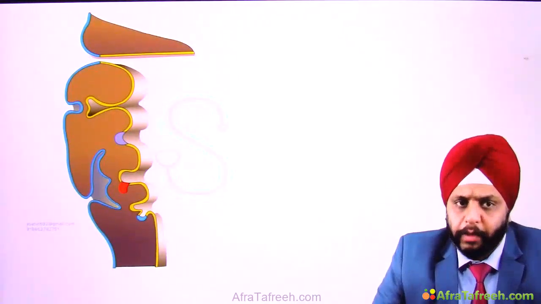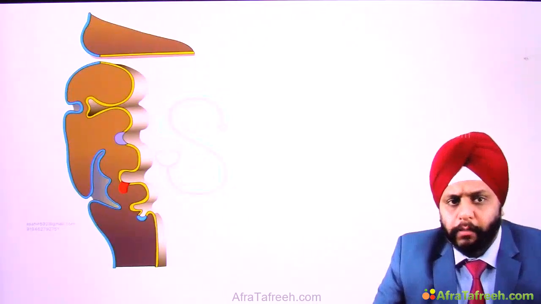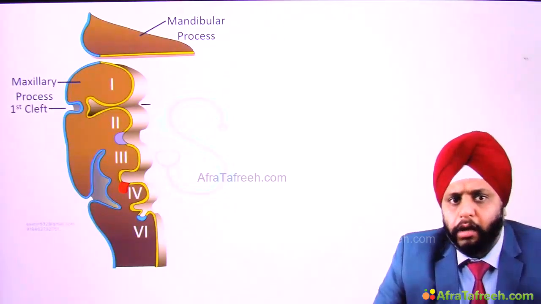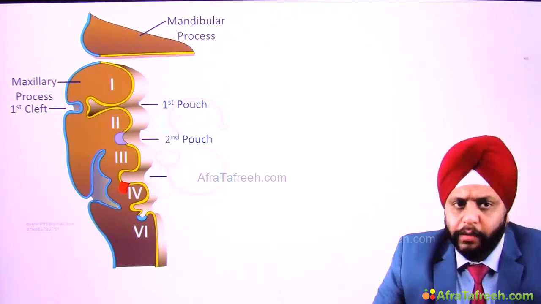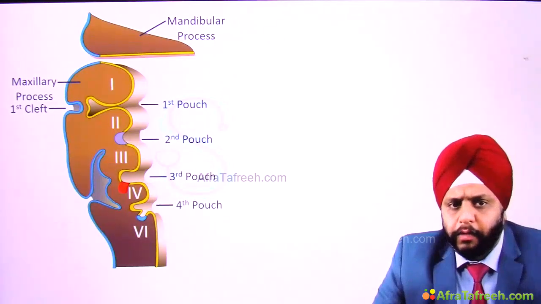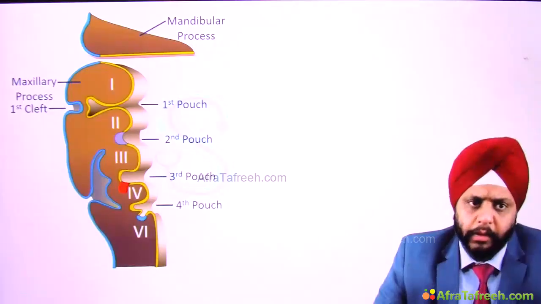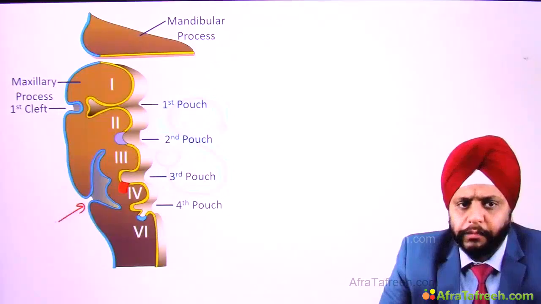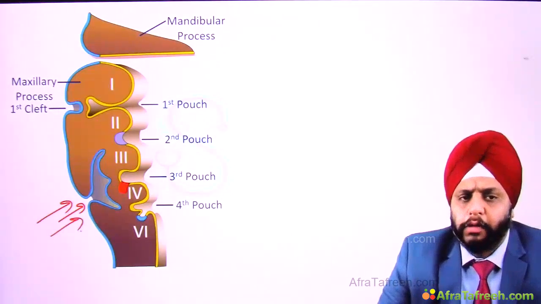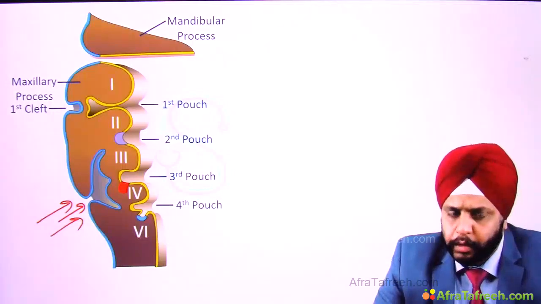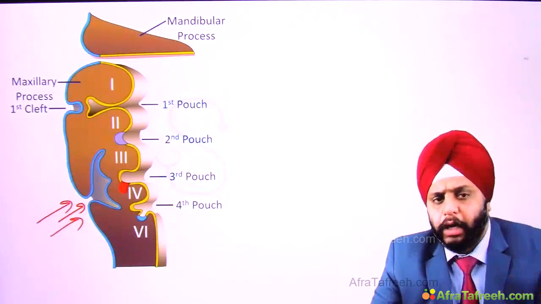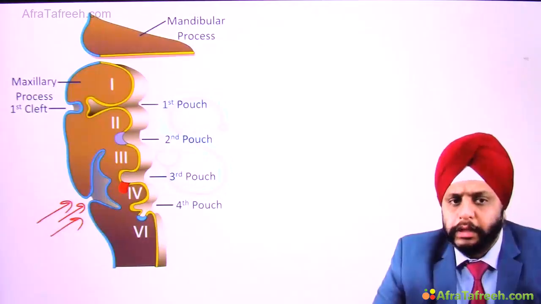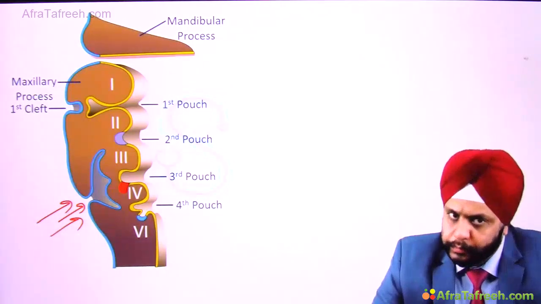Let's come to the clefts and pouches. So we know on the ectodermal side, we have the clefts, right? And on the endodermal side we have the pouches. So you can see the first cleft, okay, you can see the first, second, third, fourth pouches. All right, now you see the second, third and fourth cleft. First of all, the second, third and fourth cleft, they disappear. They are obliterated by the growth of the second arch. They are obliterated and then they disappear. So nothing is formed from the second, third and fourth cleft, right?